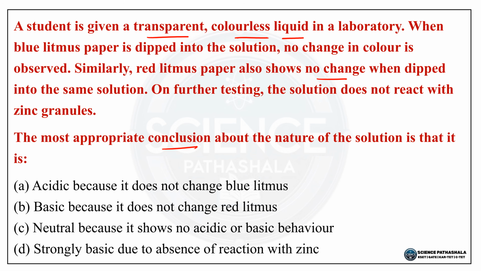So options ಈ ರೀತಿ ಇದೆ. Option A acidic because it does not change blue litmus. Option B basic because it does not change red litmus. Option C neutral because it shows no acidic or basic behavior. Option D strongly basic due to absence of reaction with zinc. So ಈ ಪ್ರಶ್ನೆಗೆ ಸರಿಯಾದ ಉತ್ತರ option C, that is neutral because it shows no acidic or basic behavior.